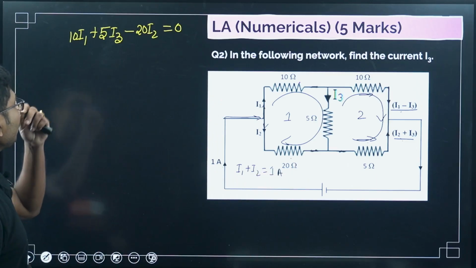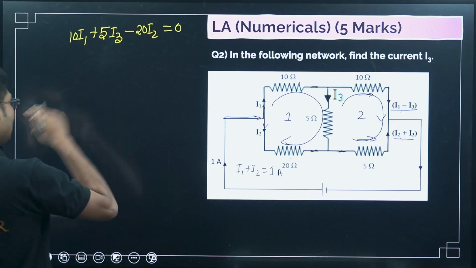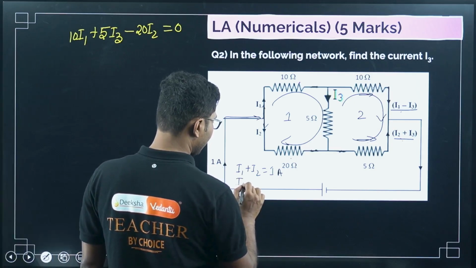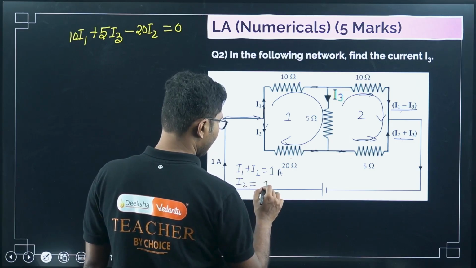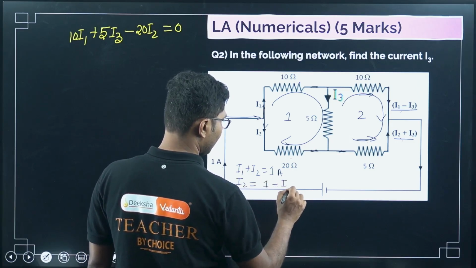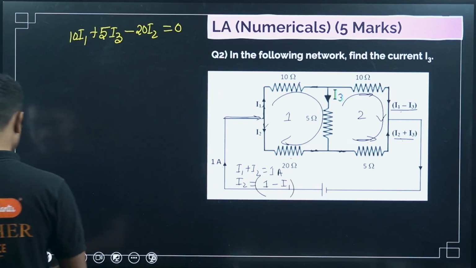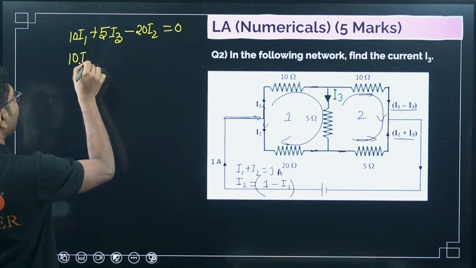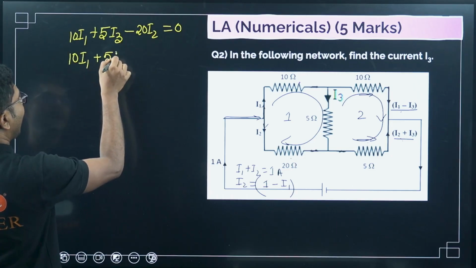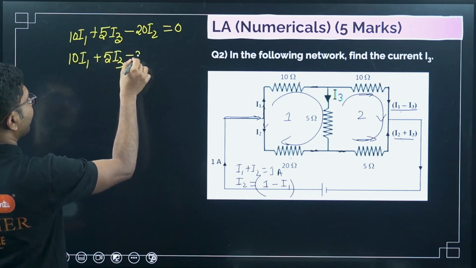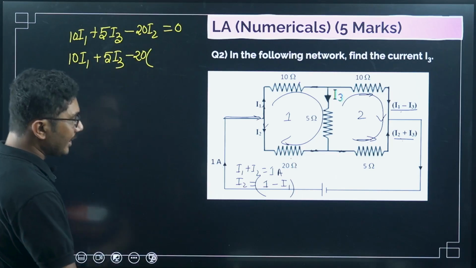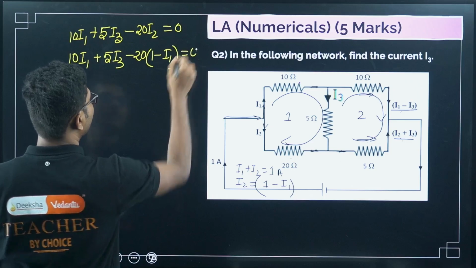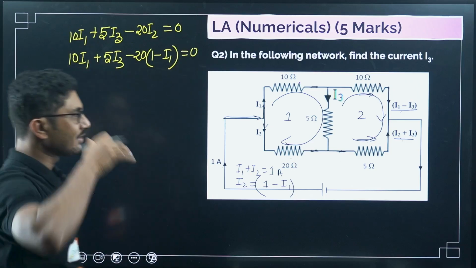Now what you have to do to solve this question, you have to substitute one of the values. Here I will substitute I2 equals 1 minus I1. This is the substitution that I am going to do in this problem. So 10 I1 plus 5 I3 minus 20, instead of I2, 1 minus I1, equals 0. You can simplify and make it an equation.